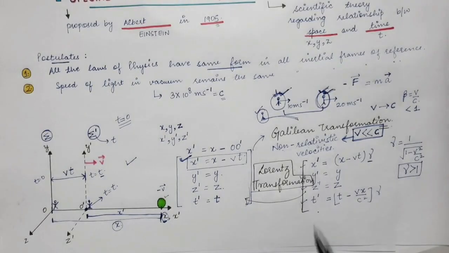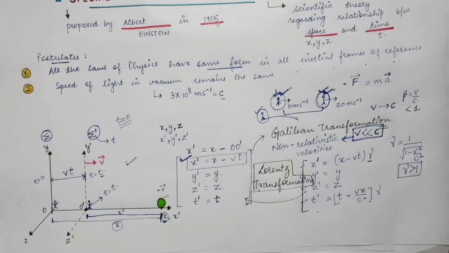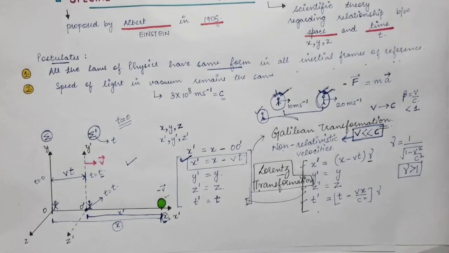So in our daily life we use the Galilean transformation, but if we are talking about the relativistic region, the relativistic velocities, in that case we take the Lorentz transformation into account.